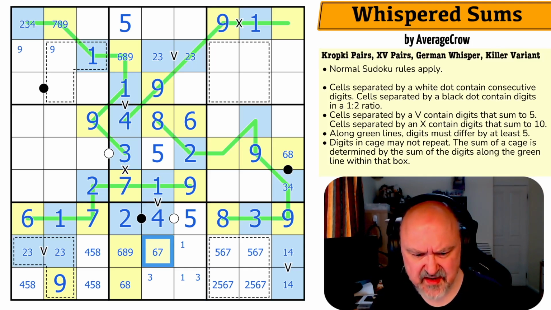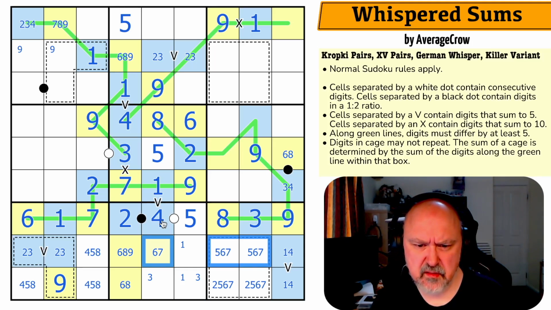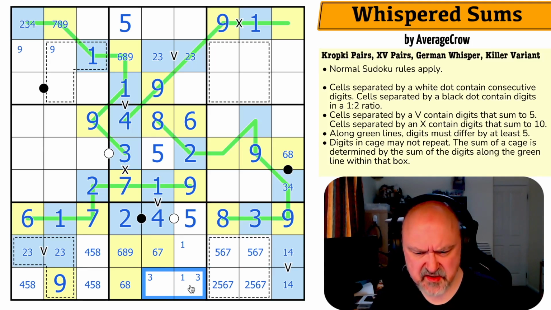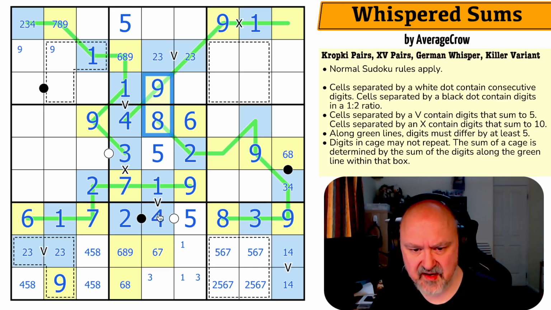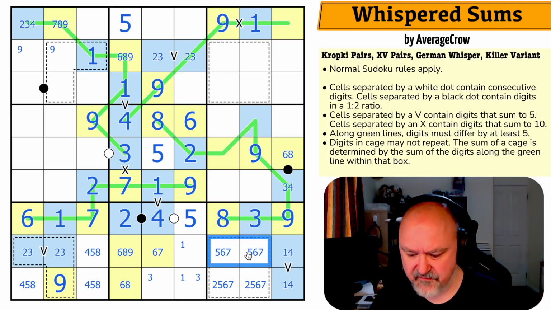So it's a 6 or a 7. This is now a 5, 6, 7 triple. Yeah, the 3 had to go down here because of the 2, 3 looking across. The 1 is here because of the 1 looking down. So this is the 1, 2, 3, 4, and I can't put 5 there. So this is a high digit, so it can't be 8 or 9, so it's 6 or 7, giving me a 5, 6, 7 triple. So 5 is in those and not in those, but it means that can't be a 6.